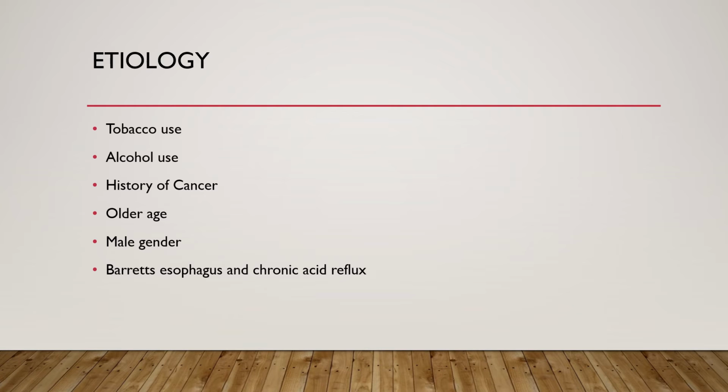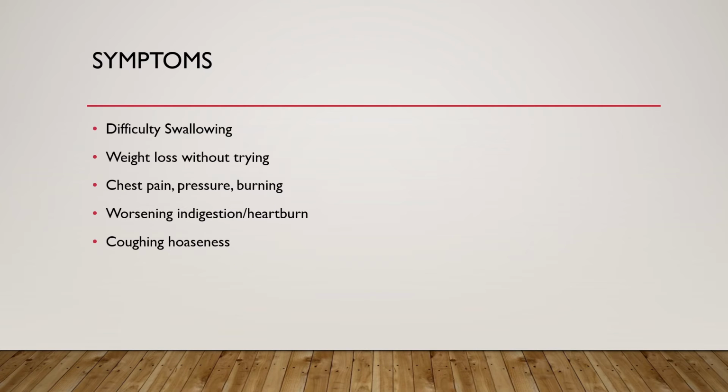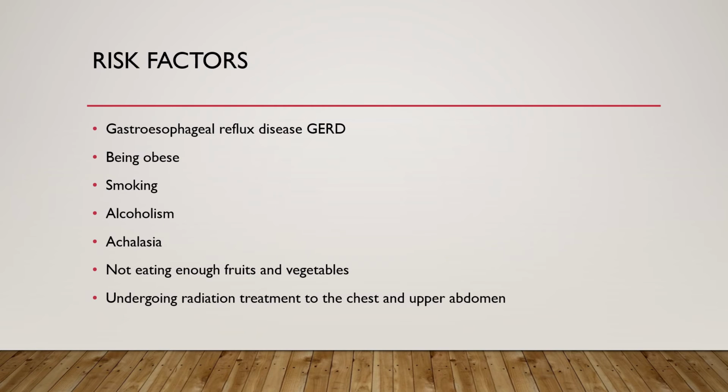And the last one is the Barrett esophagus and chronic acid reflux. It is the change in the cells at the lower end of the esophagus that occurs due to acid reflux, which causes the lining to thicken and inflame. The following are the symptoms of cancer of esophagus: difficulty in swallowing, weight loss without trying, chest pain, pressure, burning sensation, worsening indigestion or heartburn, and coughing, hoarseness. These are some of the symptoms of the CA esophagus.